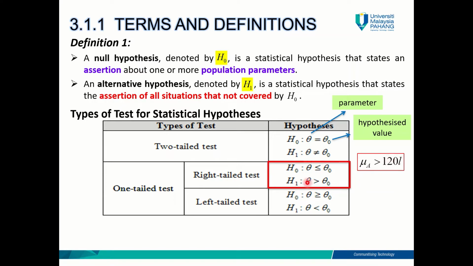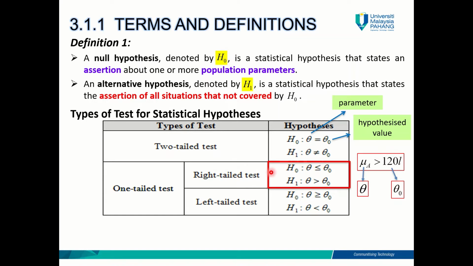So for Pak Mail, he will have H null mu less or equal to 120 liters, H1 mu greater than 120 liters. So here the parameter is mu and the hypothesized value is 120 liters. Let's just take note of that. You will understand better when we go through the examples.